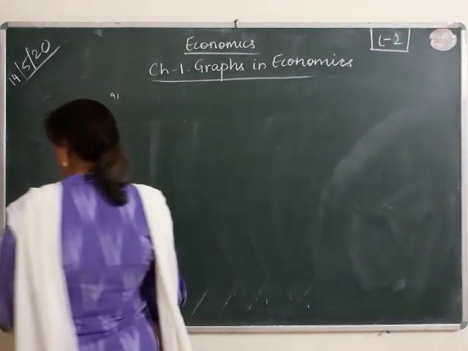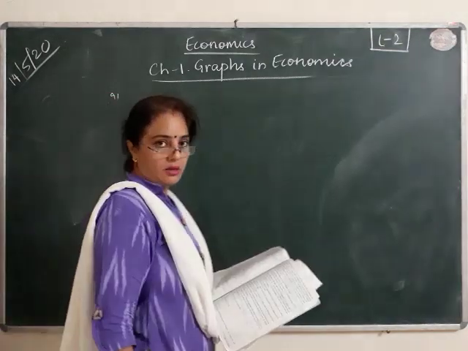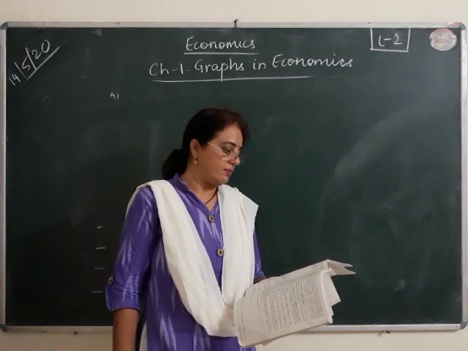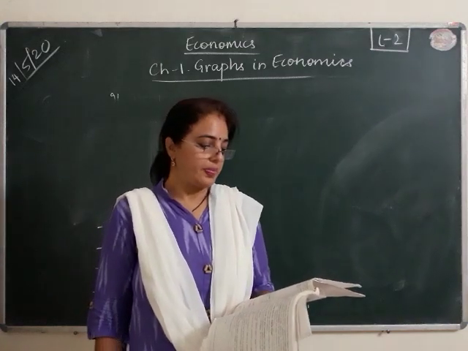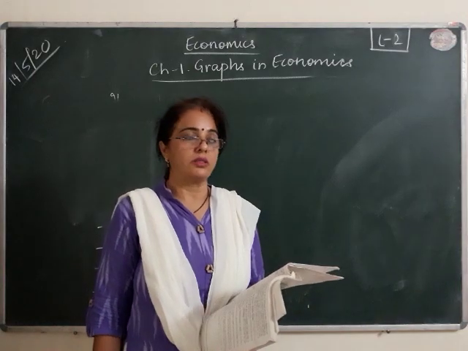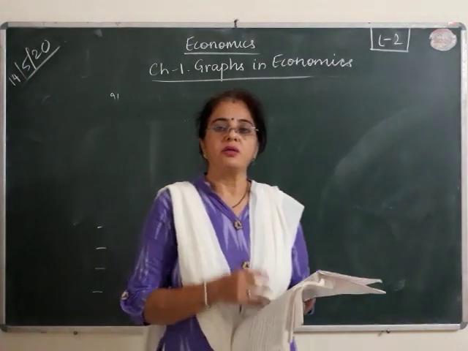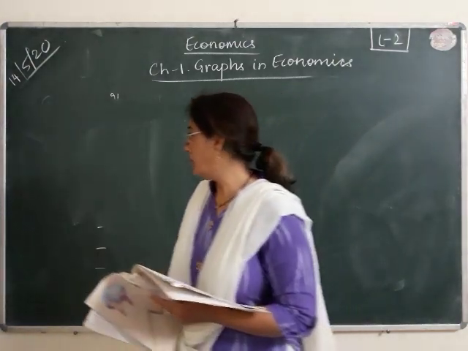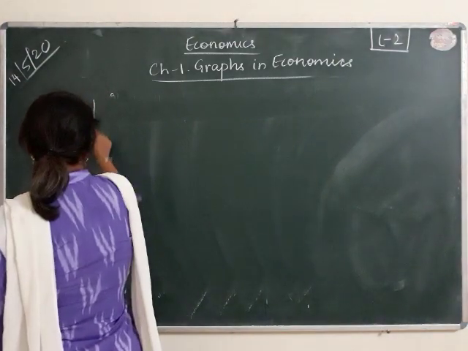This is a table which shows price. There is a table with 2 columns. In one column price in rupees is given, and in the other column demand in units is given, that is frequency. Such kind of tables, n number of tables we have drawn last year when we studied law of demand. So this is the kind of table here I am drawing.